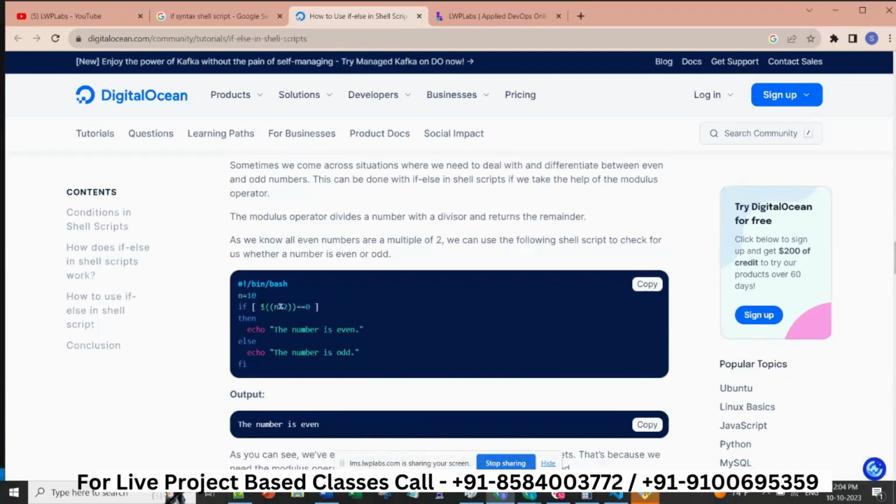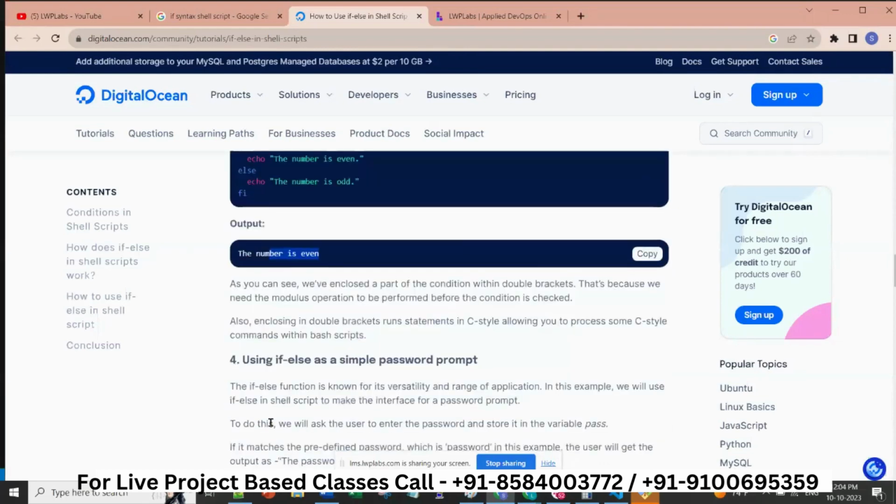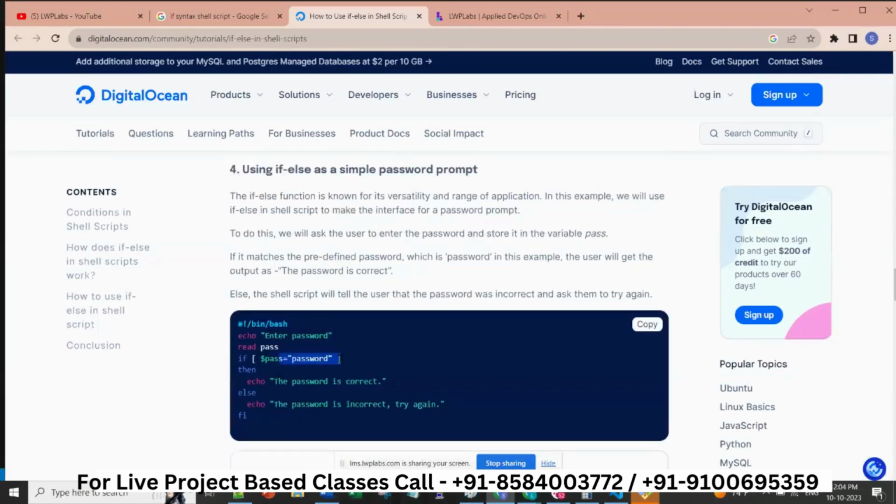So this is for odd and even. N is equal to 10. If n modulo 2 is equal to 0, that means the remainder is 0. If it is divided by 2 and the remainder is 0, that means it is even. If the remainder is not 0, it will never be even, right? Like 9 divided by 2, remainder will be 1, correct? But 10 divided by 2, remainder will be 0. So that's why even. So all like this, here you see. The if else example.